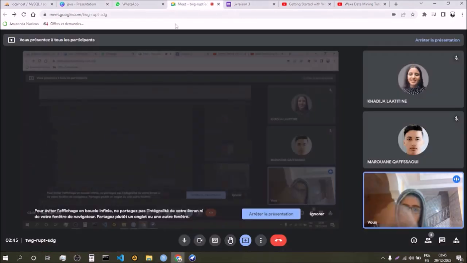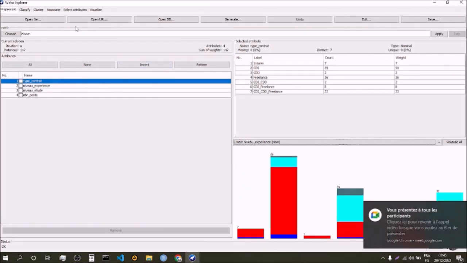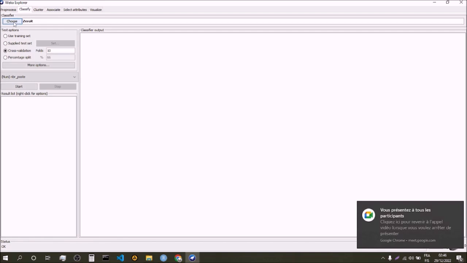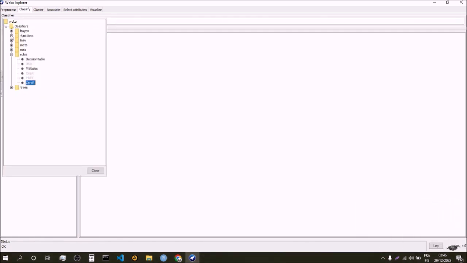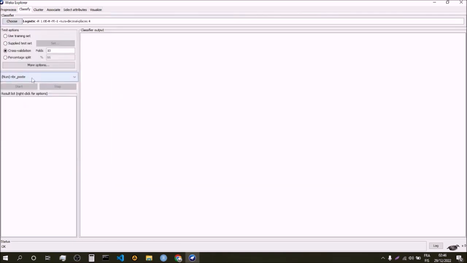Now, we will actually do what we want to do with machine learning. So to do machine learning, we can simply go to the classify section. And here we have many options we can choose from. One interesting option we have is logistics, which is grayed out because we can't actually do logistics for a numeric value. So now we have to change this one into, for example, type of experience. So now we can try to predict how much experience a job offer wants based on other factors, such as the type of contracts they are offering, the level of studies they are choosing, or the number of posts they are looking for.